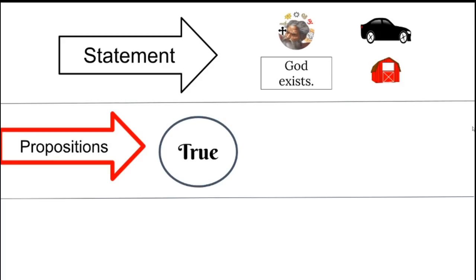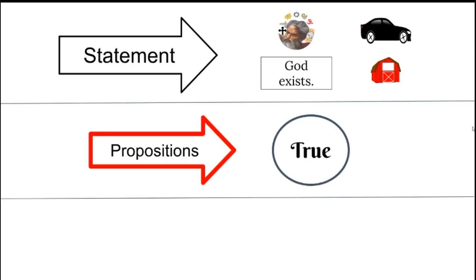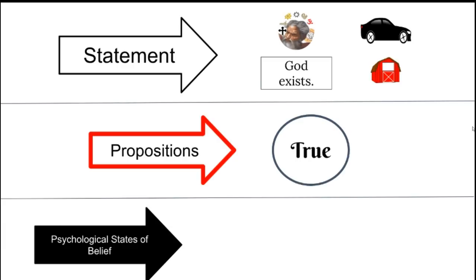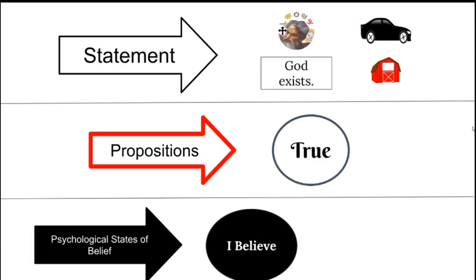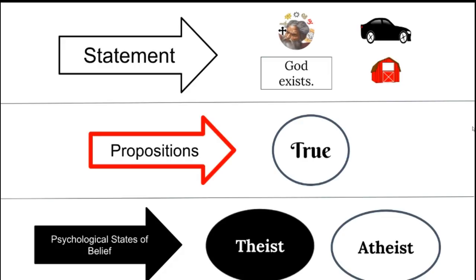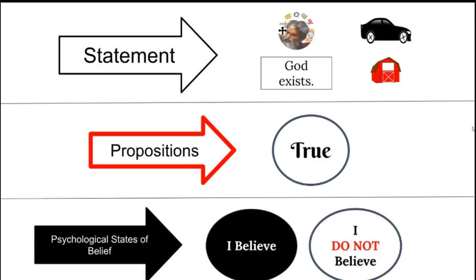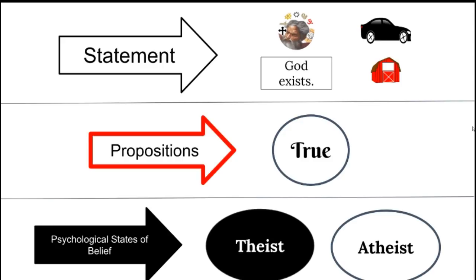But we're not looking at all three of these propositions. We're only going to look at one of these propositions. God exists is true. So we'll take this propositional attitude, and then what would be our psychological state of belief on this proposition? That God's existence is true. Well, we can say we believe it's true, or we can also say we do not believe it's true. And that, as a psychological state of belief, is what the literature refers to as theism and atheism. Theism being you believe, and atheism being you do not believe.